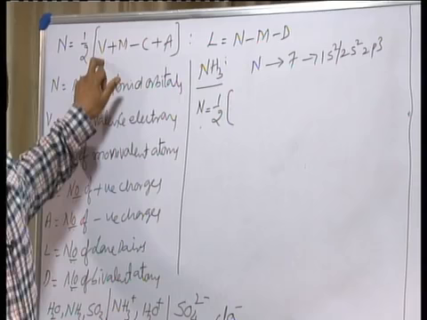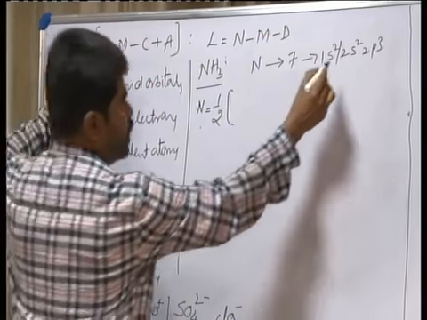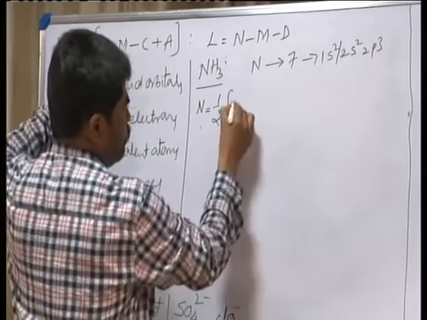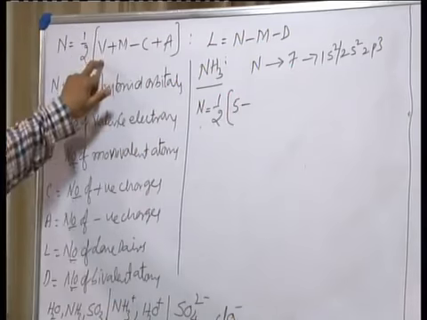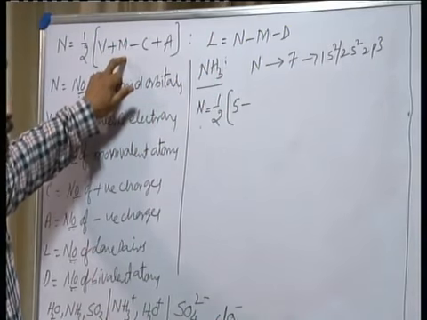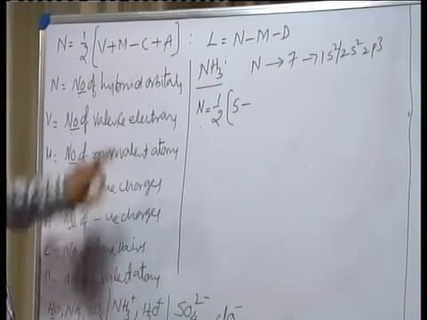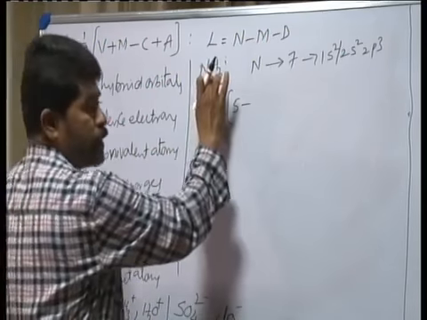What is V? Number of valence electrons. How many valence electrons are present there? 5 minus M. Number of monovalent atoms. How many monovalent atoms are there? 3.